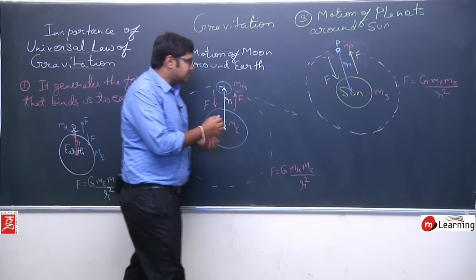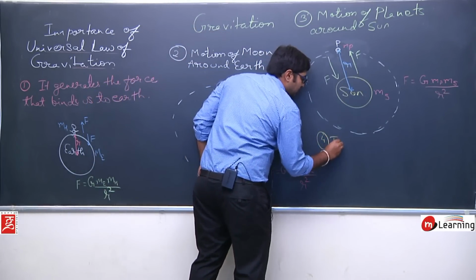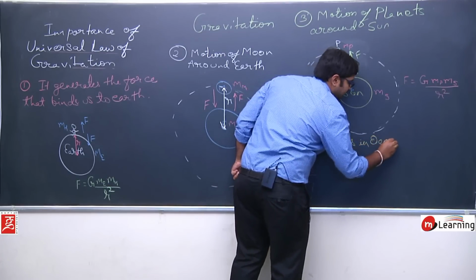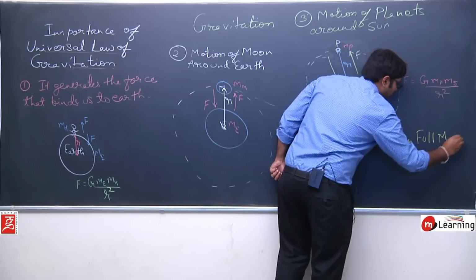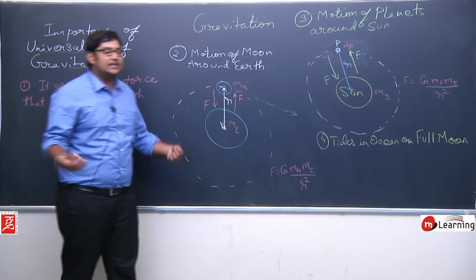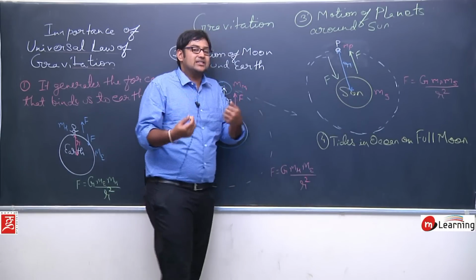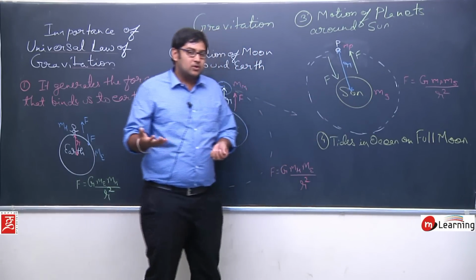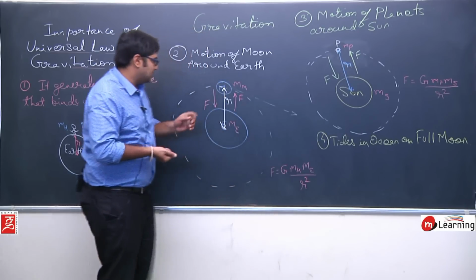So this is the third application, the third importance. And the fourth importance is tides in the ocean on a full moon. You have heard a lot of stories that there are high tides in the ocean, in the water, whenever there is a full moon. So why is this kind of situation happening? It's because of the moon. When there is a full moon, the moon will apply a force. We can see the situation here.